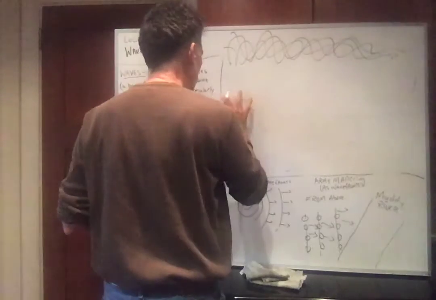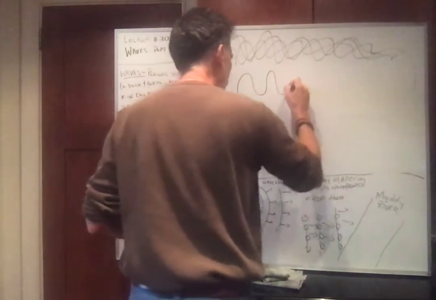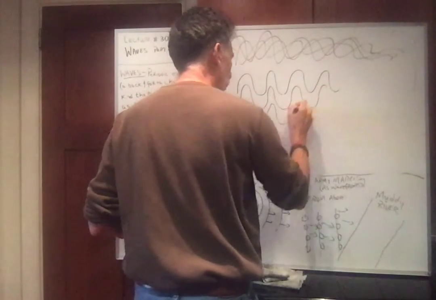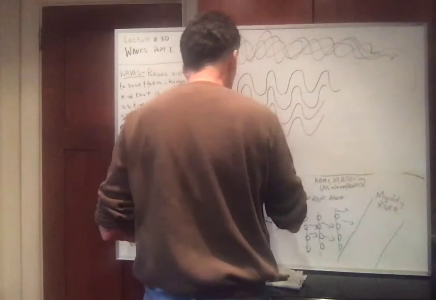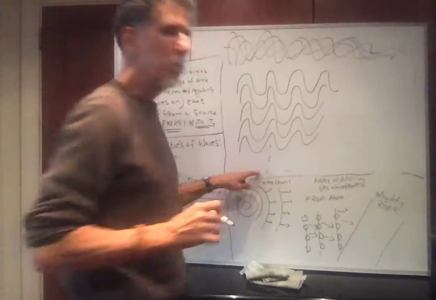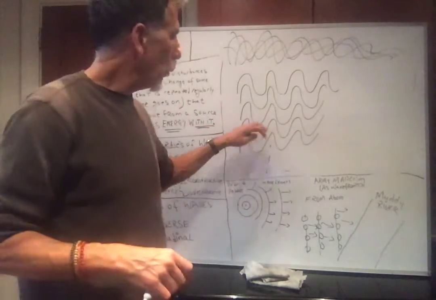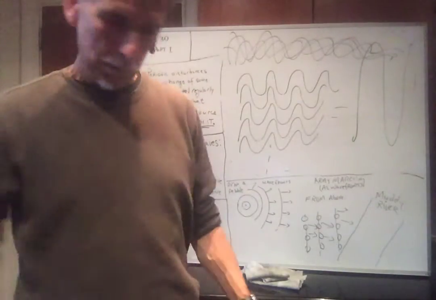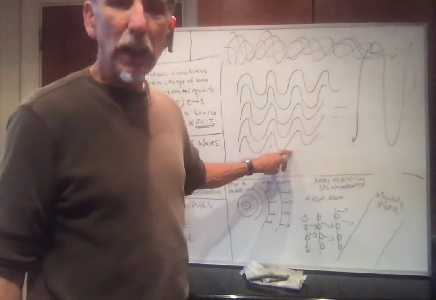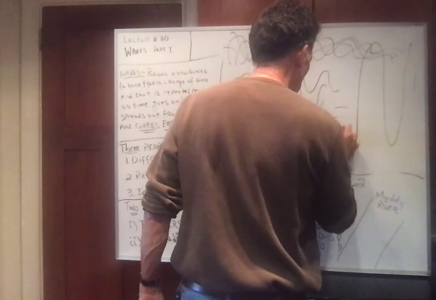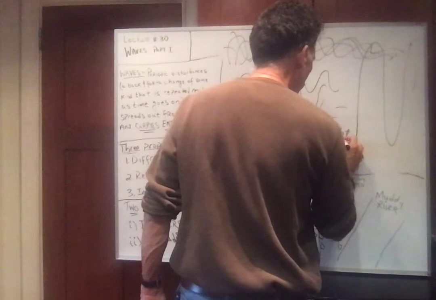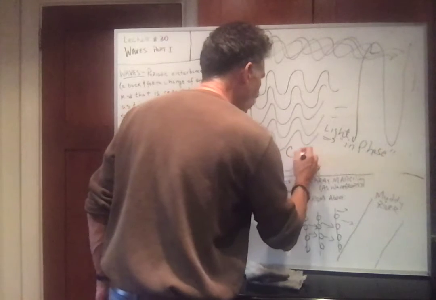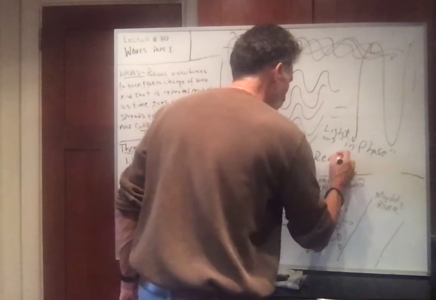But suppose you had light or any type of wave, but let's talk about light for now. And there's a wave, and there's another one exactly in phase, and a third in phase, and a fourth in phase, and a fifth in phase, and a million things all in phase. What type of wave would you get? Well, you'd get a wave that was super, super strong, super powerful. If this is light, if everything's in phase, we call this a coherent light source.